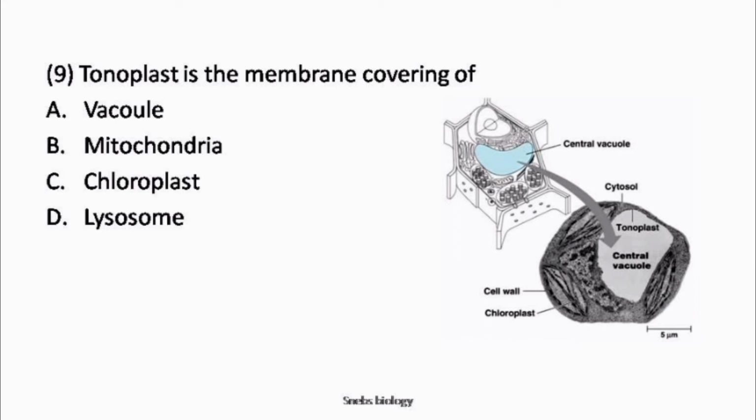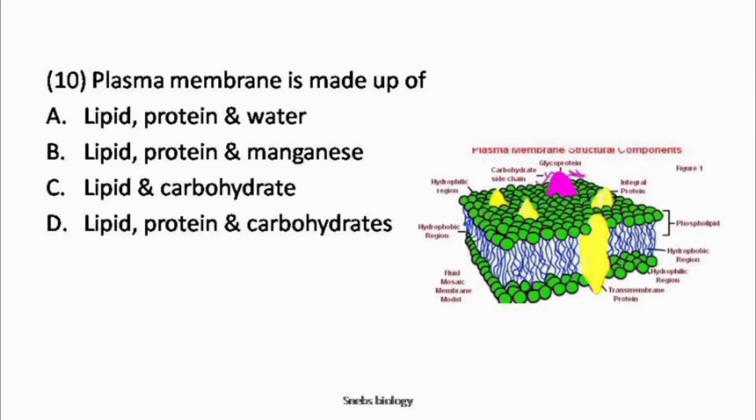Answer is option A, vacuole. So vacuole is a sac bounded by a single membrane called tonoplast. It contains sap, a concentrated solution of various substances like mineral salts, sugar, pigments, organic acids, enzymes, etc. Okay. Next, question number 10.